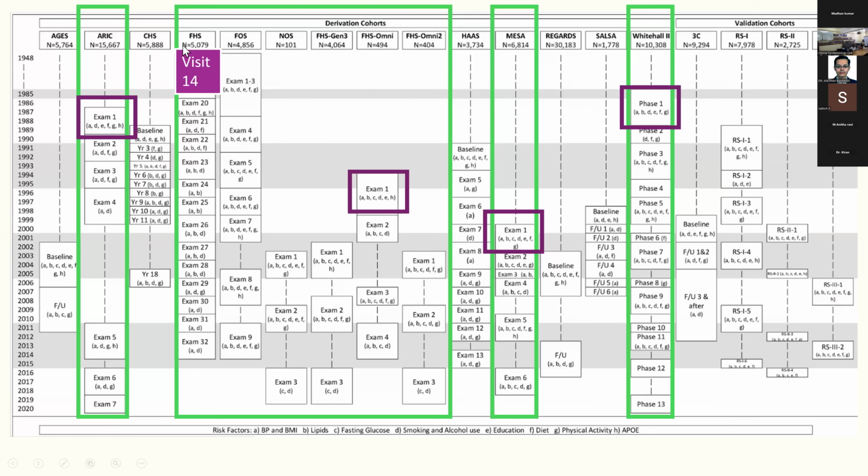In the original Framingham cohort, they started to look for dementia only in visit 14. So from that time only, patients were recruited. In the other cohort, some were in visit 4, some were in visit 2.